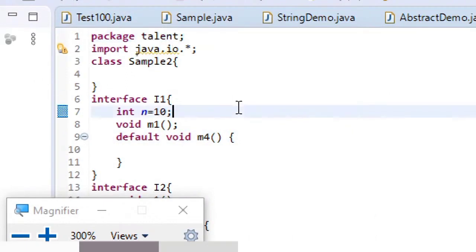Now, next question. What is the use of packages? The answer is simple. Packages avoid name clashes. Suppose I have a program Fibonacci.java, and I have written three varieties of Fibonacci code.